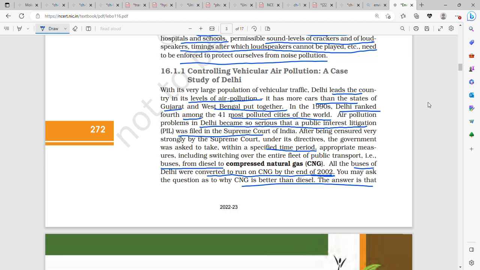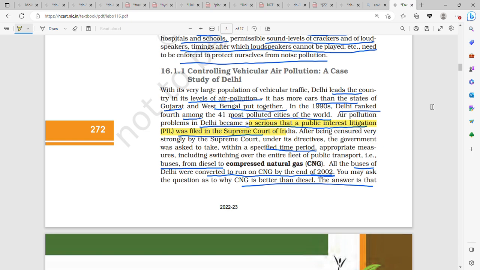In Delhi, in the 1990s, it was ranked as the 41st most polluted city in the world. The number of automobiles at that time in Delhi was more than in the states of West Bengal and Gujarat combined, and the air pollution was very high. Because of this, a public interest litigation was filed in the Supreme Court, and